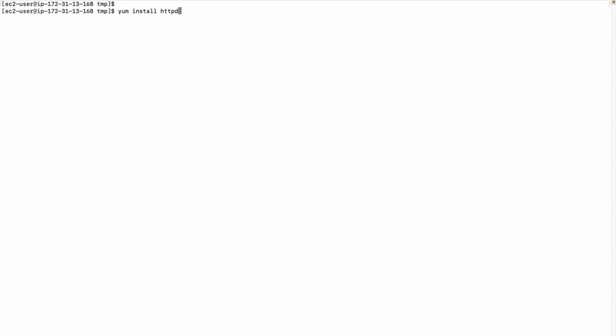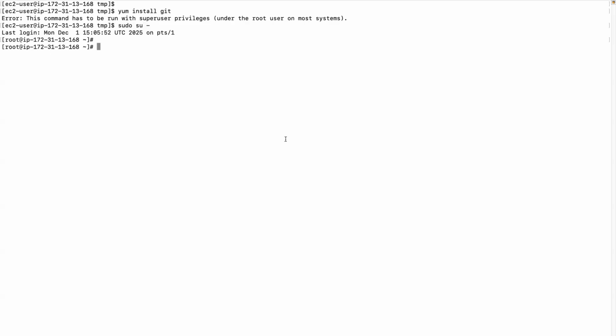Okay, I'm trying to install this. One second. First let us install Git. This is how you can install Git: yum install git. Oh, okay, that needs super privileges. You may use sudo or else let me switch to root. sudo su - will help you switch to root user or super user or admin user, whatever you call it. Okay, now let us install it. yum package manager install git. So that should install Git on this system.